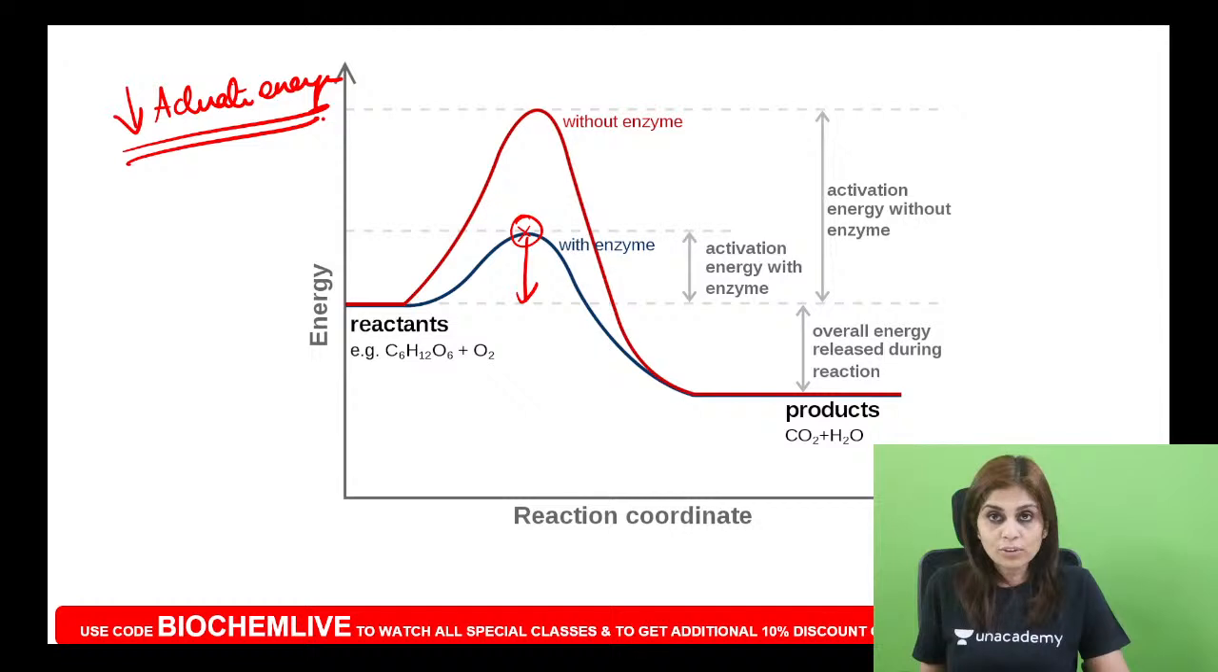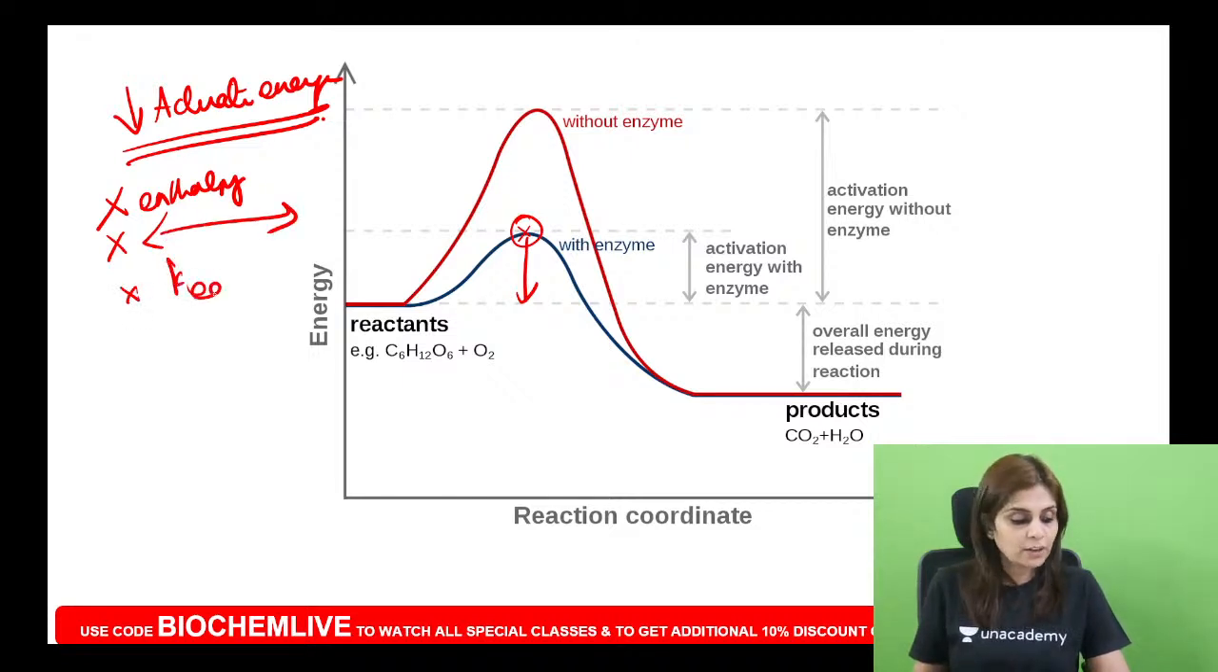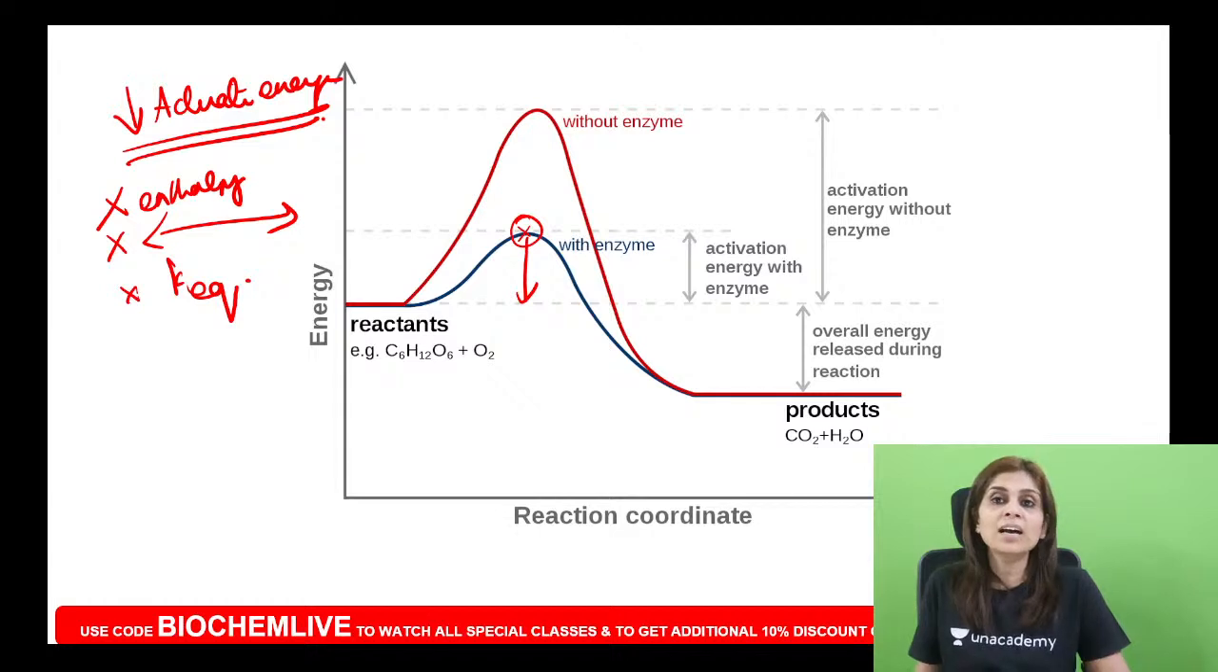And I want you all to remember that enzymes do not change the enthalpy. All of you please listen to this. Enzymes do not change enthalpy. They do not change the equilibrium. They do not change the equilibrium constant of a chemical reaction. Have you all memorized it? Enzymes do not alter enthalpy, they do not alter the equilibrium, they do not alter the equilibrium constant. Enzymes only reduce the activation energy of a chemical reaction.